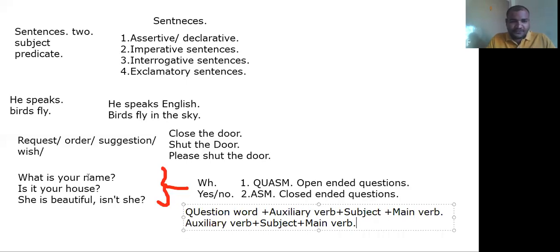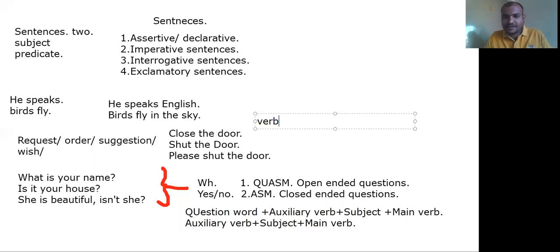If you observe, what is your name? There is no main verb. Is it your house? There is no main verb. She is beautiful, isn't she? There is no main verb. So now I'll tell you what exactly is meant by main verb.